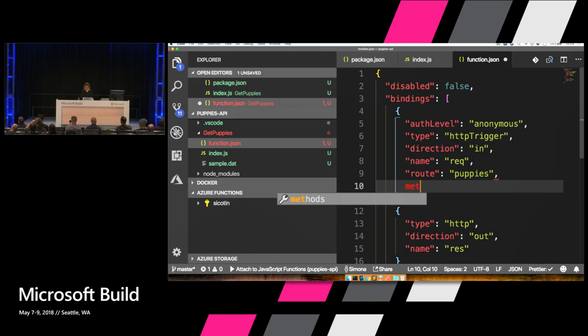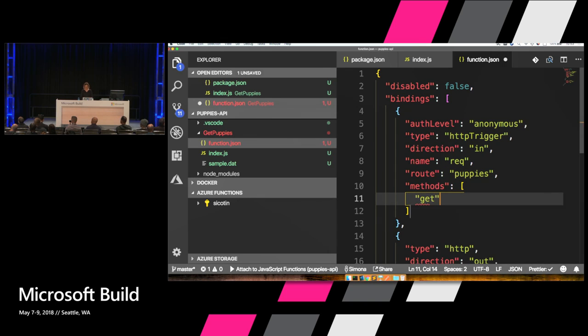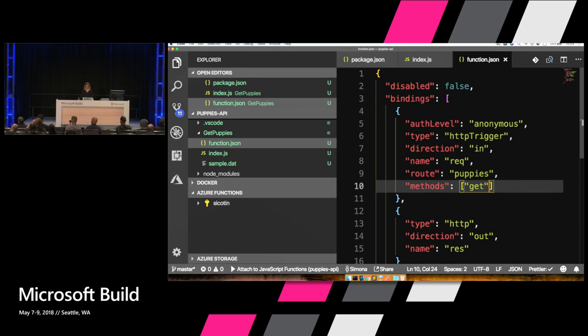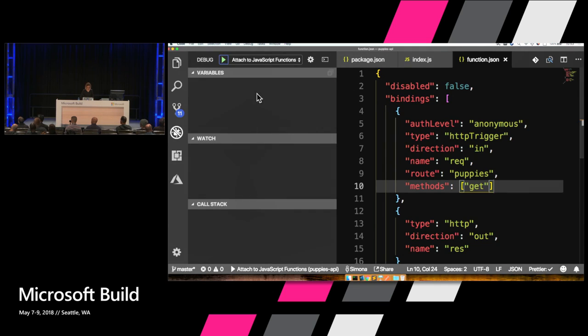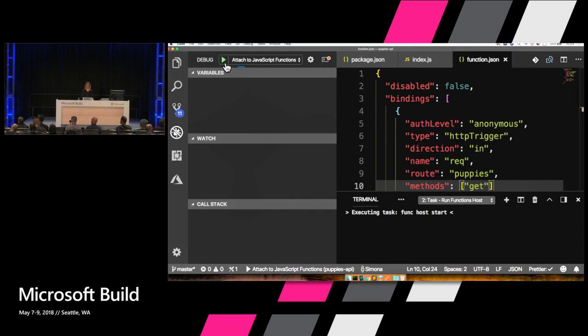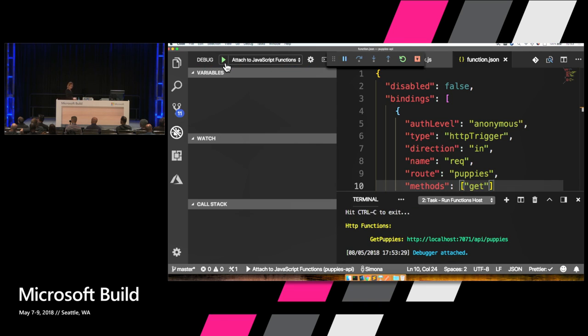Then for the method that we're going to listen to, we can filter by that, and we're going to listen to get methods. So if everything is correct, this should be running, and I should be able to retrieve an empty list of puppies. Let's go ahead and test this.